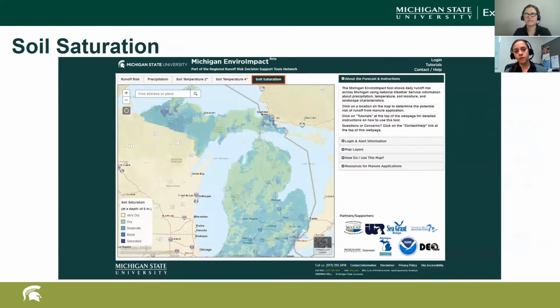The next layer that you can look at is the soil saturation. So how wet, how saturated is that soil that you're thinking about applying either manure or fertilizer to? Basically, this layer takes in topography, meaning the soil type and slope, and these things were previously modeled. With the previous models that are utilized, along with current weather forecasts, these are used to determine the current model of soil saturation that you see in your picture right here.